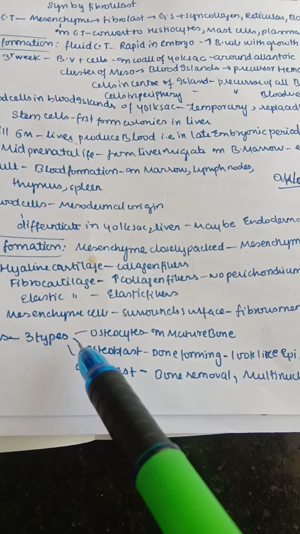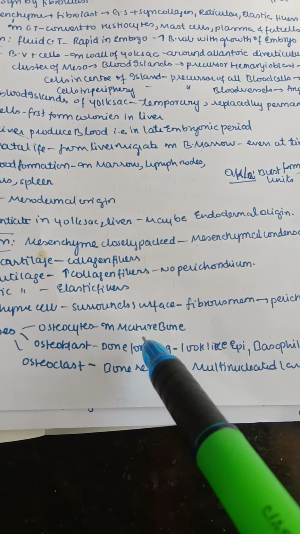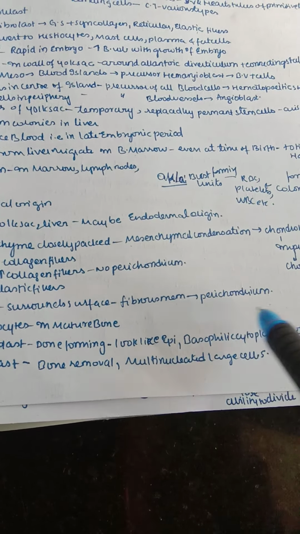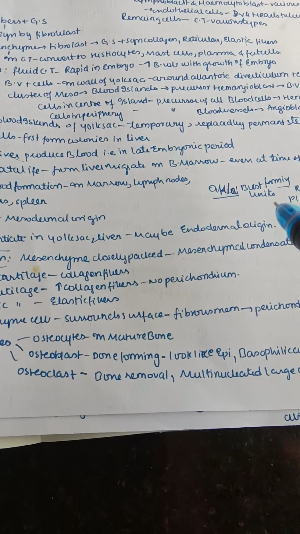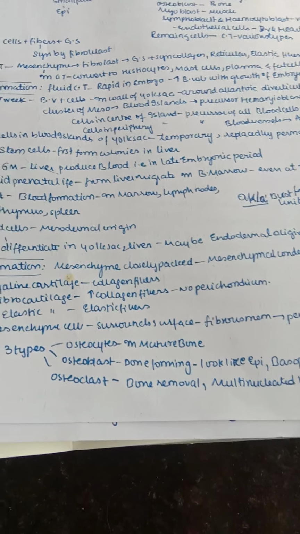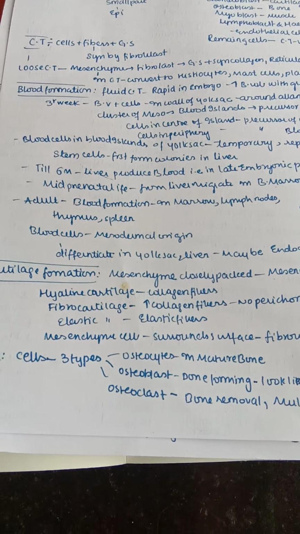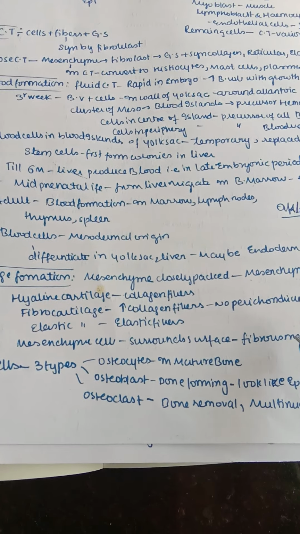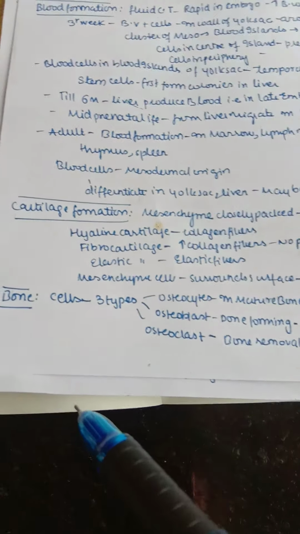And the mesenchyme surrounds the surface forming a fibrous membrane, the perichondrium. So we know the perichondrium is formed on the outer layer of the cartilages, which mainly surrounds it, and the perichondrium is not present in our fibrocartilage. Next, coming to the bone.